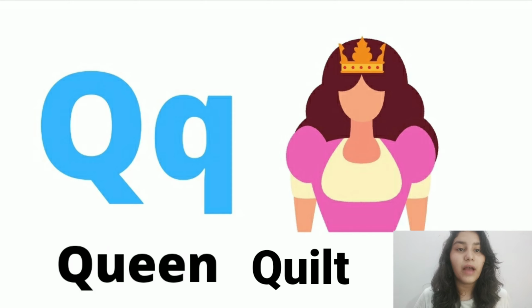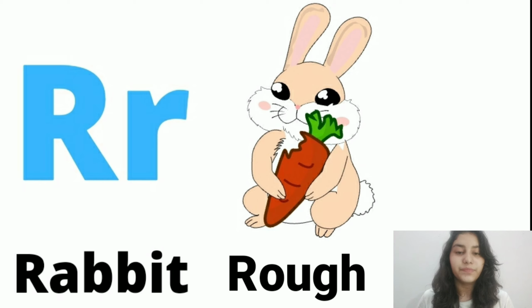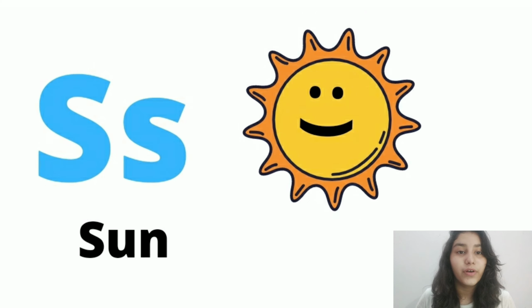K as in quilt. Letter R. The sound of letter R is R. R for rabbit. R as in rough.